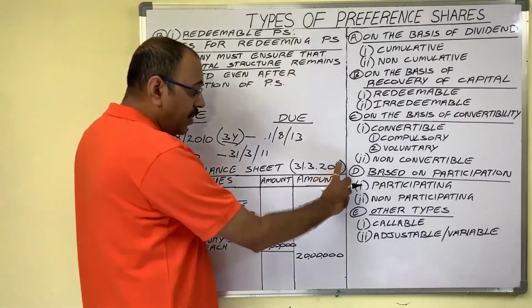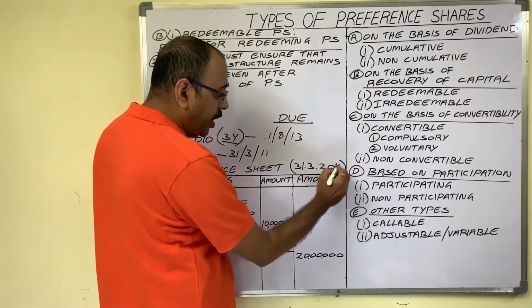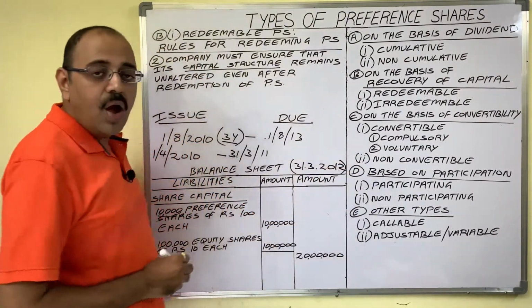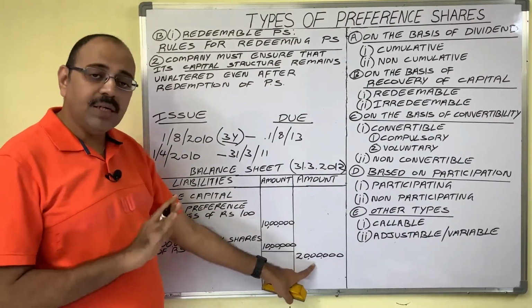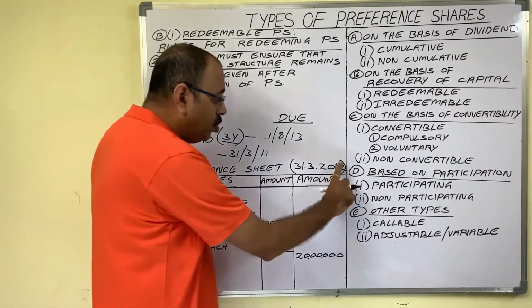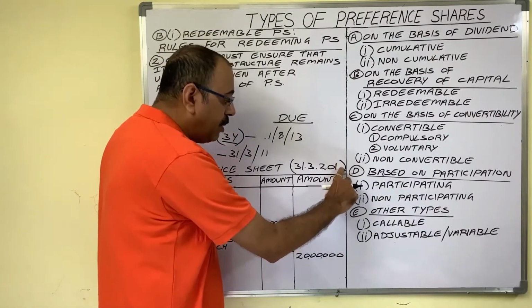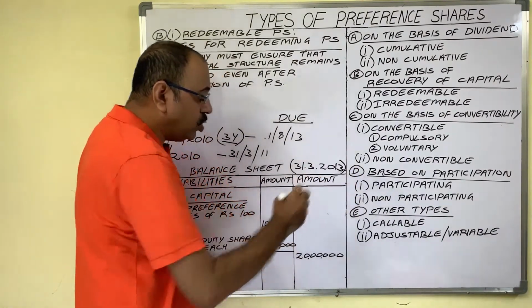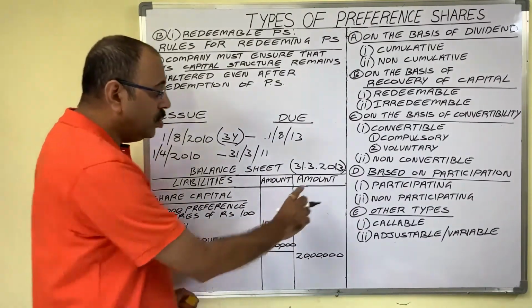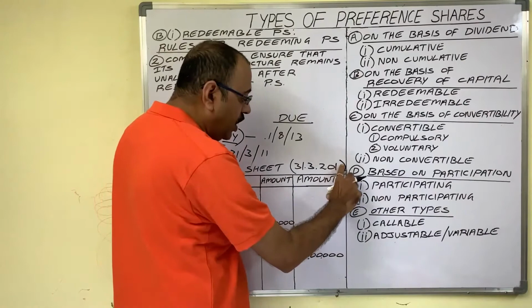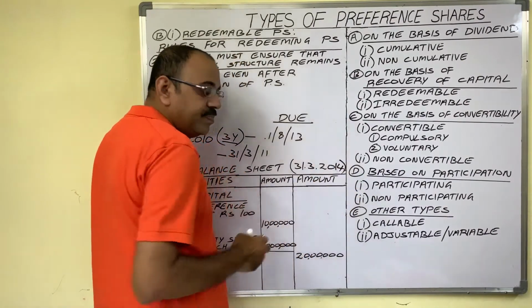This 20 lakh is known as capital structure. Suppose next year balance sheet company prepared. On this date also share capital of company remains same. 2013 year balance sheet also contains the same information, but come to 2014 year balance sheet.